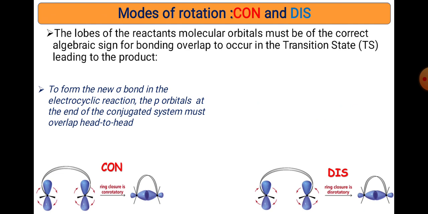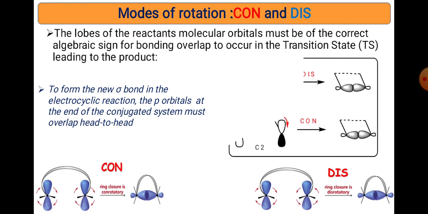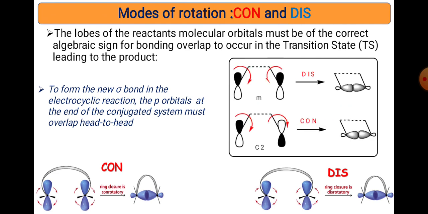So to form the new sigma bond in an electrocyclic reaction, the p orbitals at the ends of the conjugated system must have head to head overlap. Whenever these two termini of the p orbitals in the conjugated system of the same molecule have head to head overlap, then it is possible, otherwise not. Look at this one in the first figure.